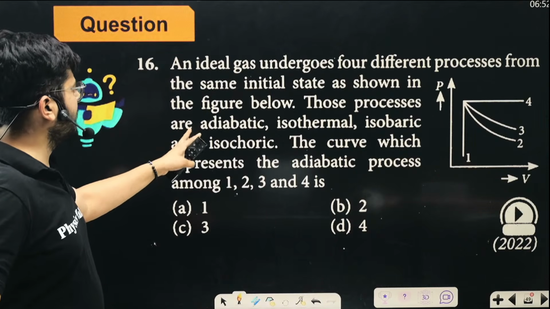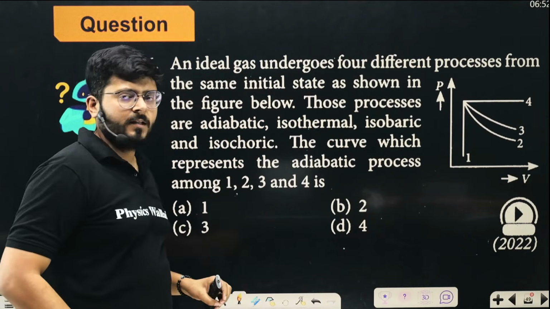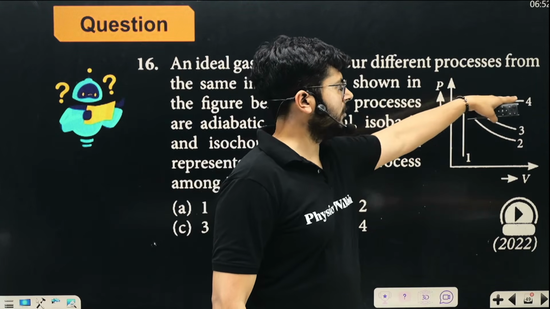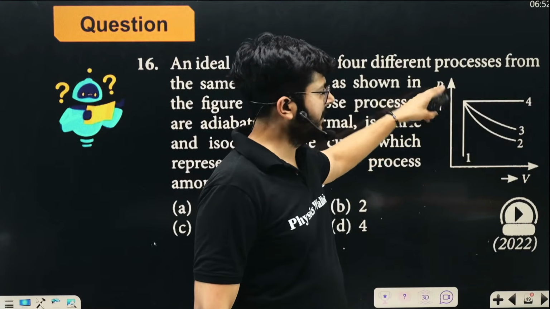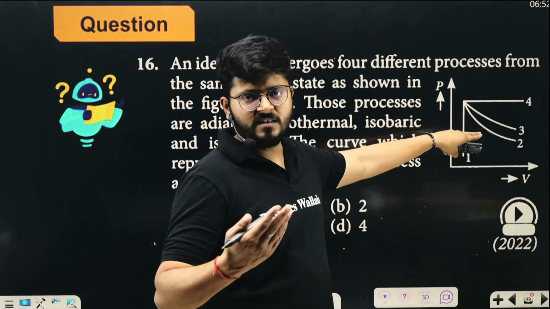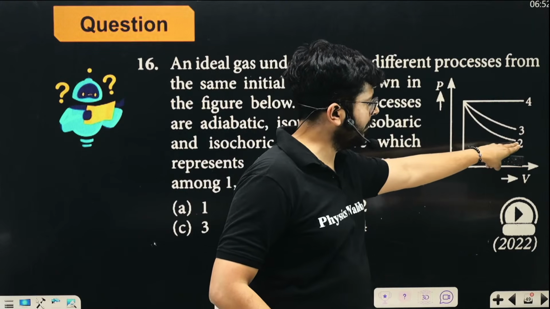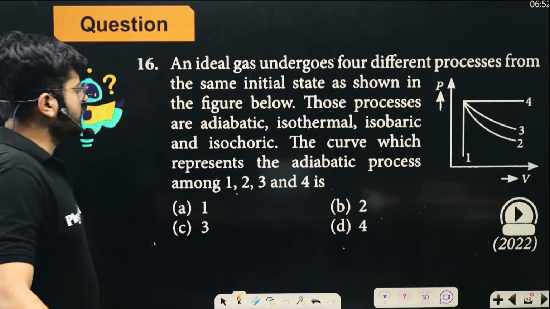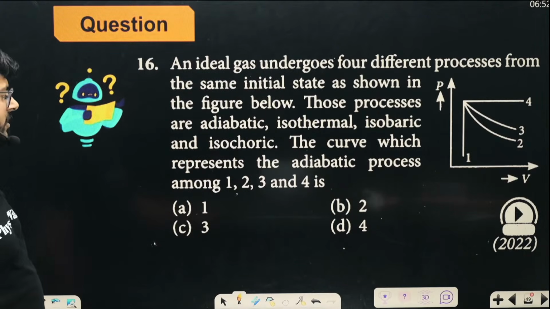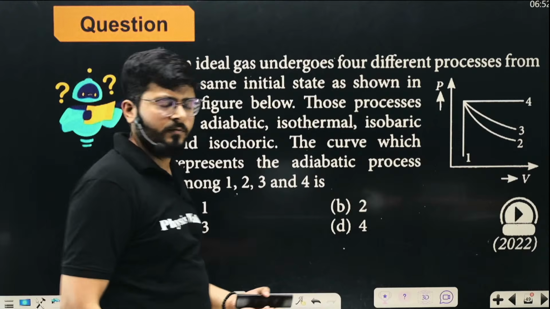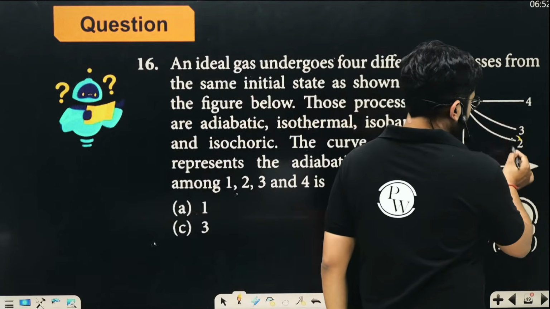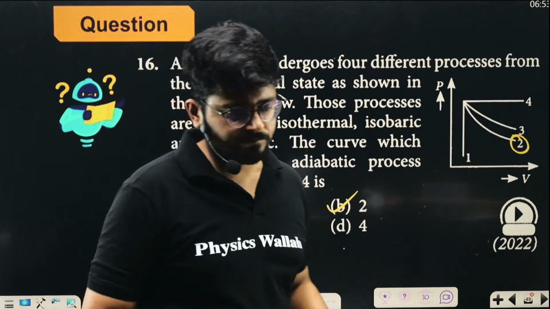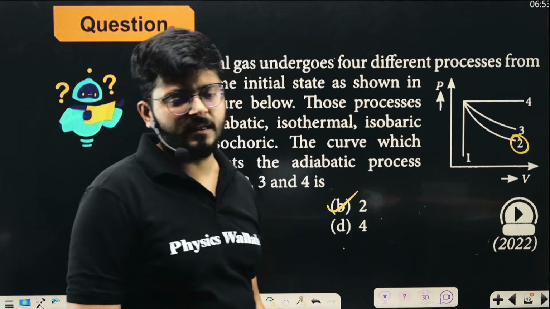These processes are adiabatic, isothermal, isobaric, isochoric. Clearly, this is the isochoric process, volume is constant. This is the isobaric process, pressure is constant. And the process where the rate of change is higher is adiabatic. So the second one is adiabatic. And the process where the changes are slow is the isothermal process, right? So among these 4, the second one represents the adiabatic process. So option B is the correct option.